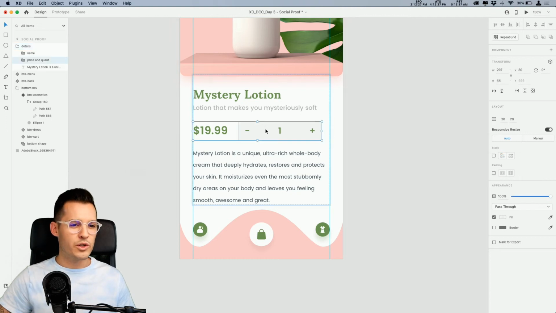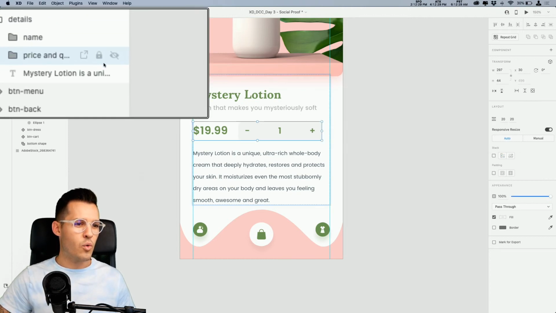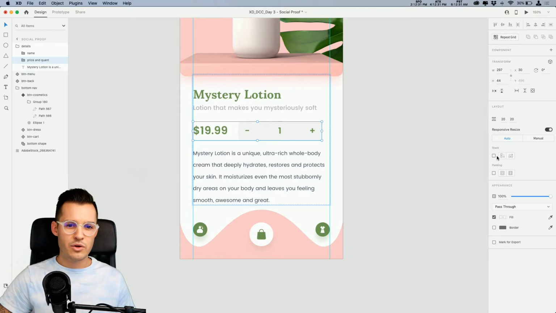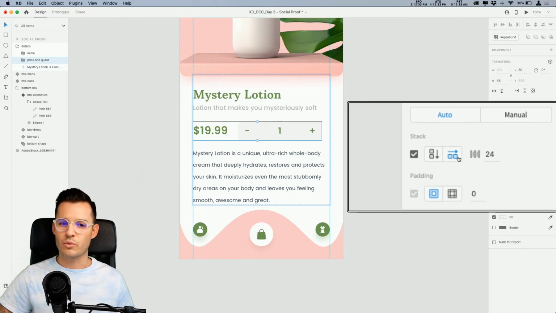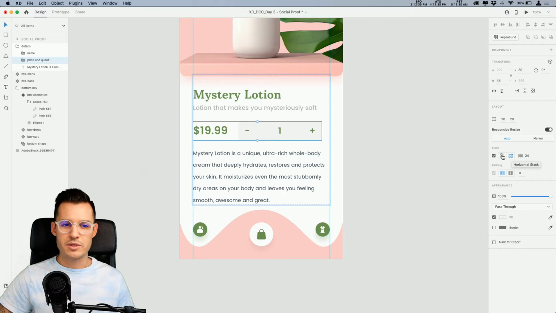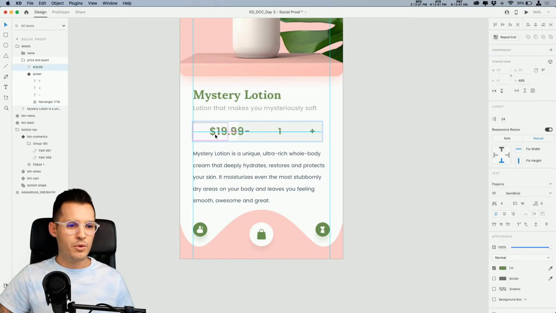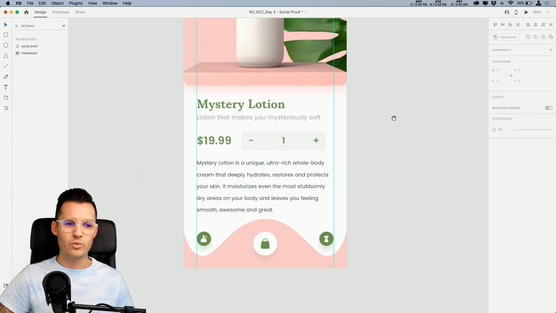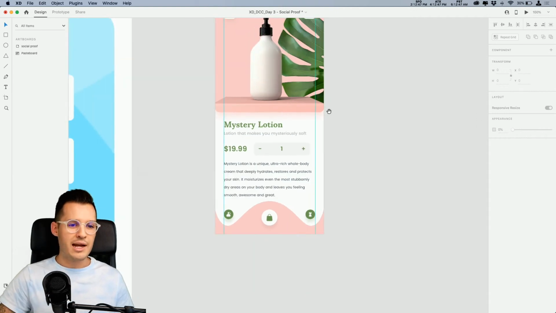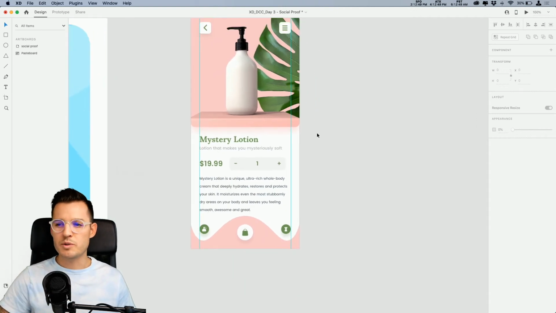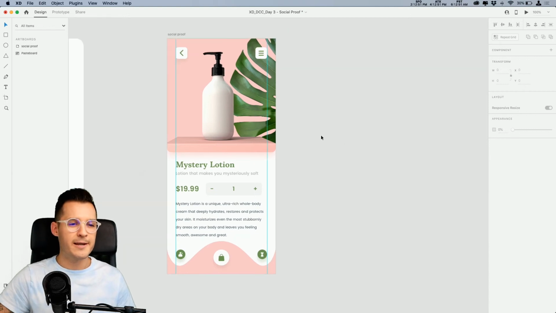So what we're gonna do is grab the price and quantity group there. Let's turn on a stack there. Adobe XD is really smart. It knows we want a horizontal stack. What does that mean for us? That means we can grab our quantity picker and put it there if we want instead, or put it back there, just like so. Really, really easy stuff. We could do the same thing here, but now we have everything stacked. It's a really reusable pattern for us. We're liking it a lot, okay?